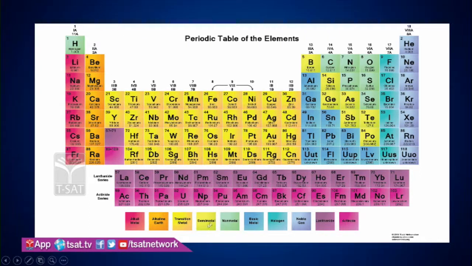Here the colors are represented. This one is an alkali metal, these are the alkaline earth metals, these are all metals, and here we are seeing these are all base metals. Here the yellow color is semi-metals, also called both metalloids. And here we are seeing non-metals. These are the halogen family, and these are noble gases or inert gases. Here we are seeing lanthanoids and actinoids.